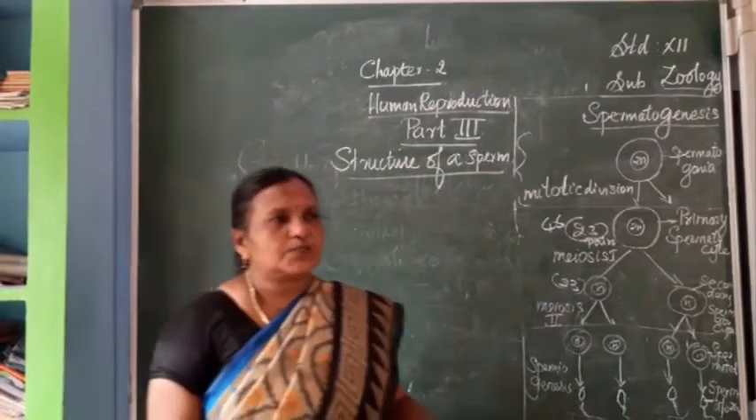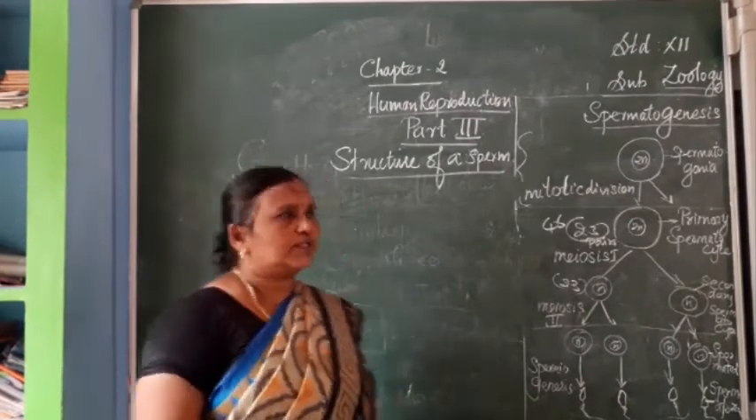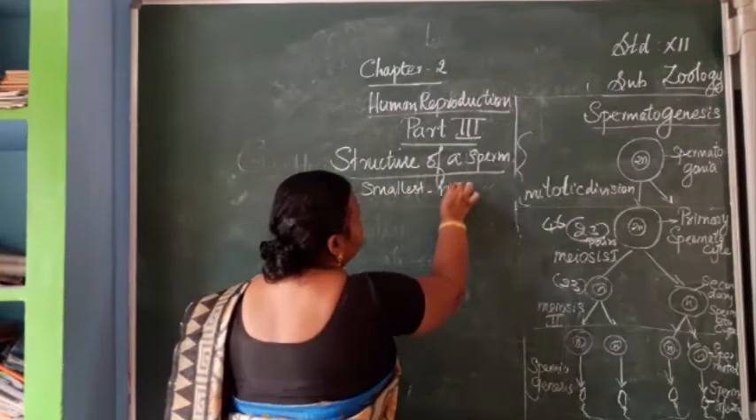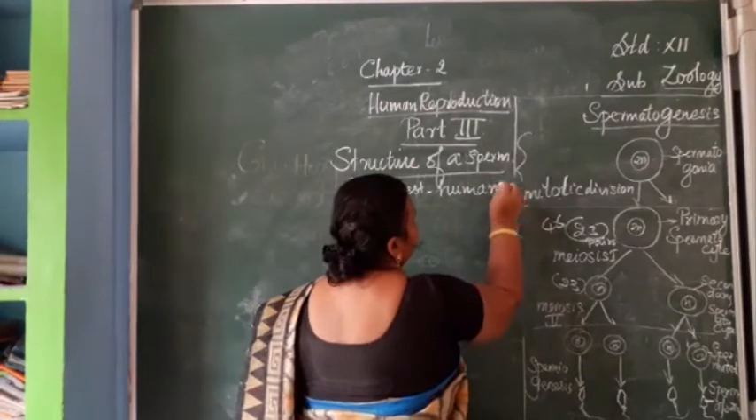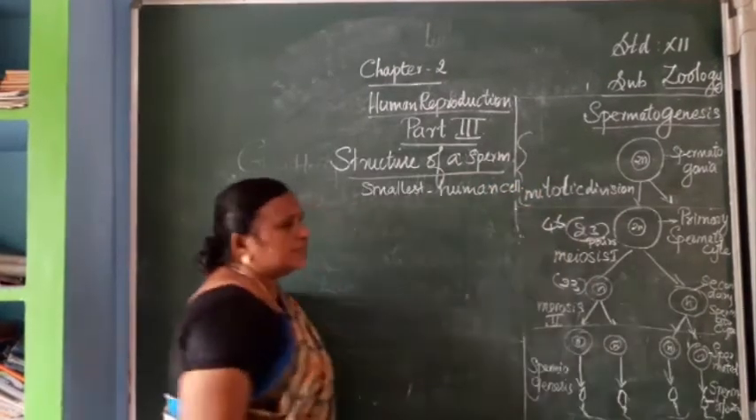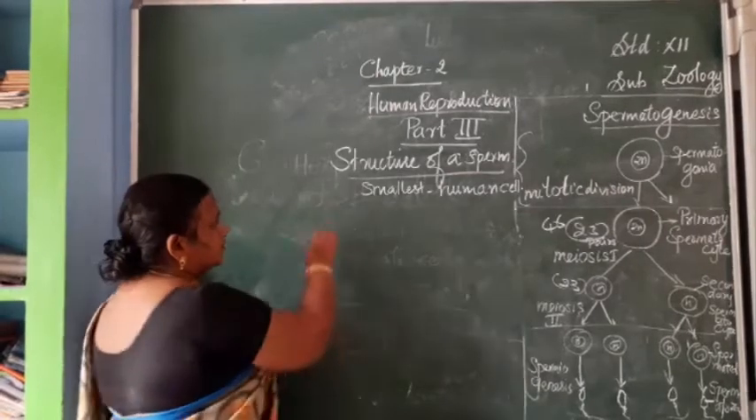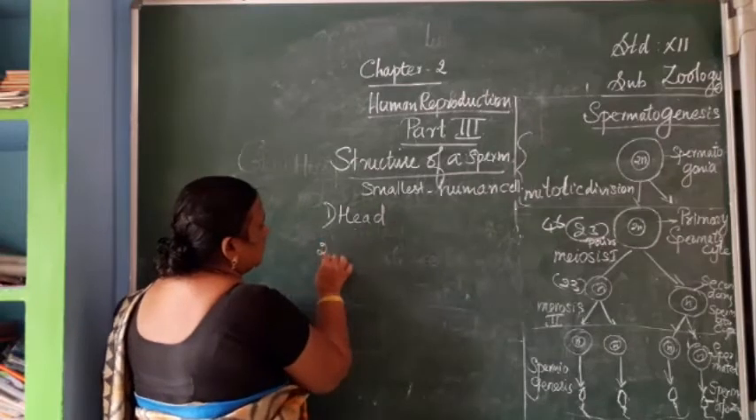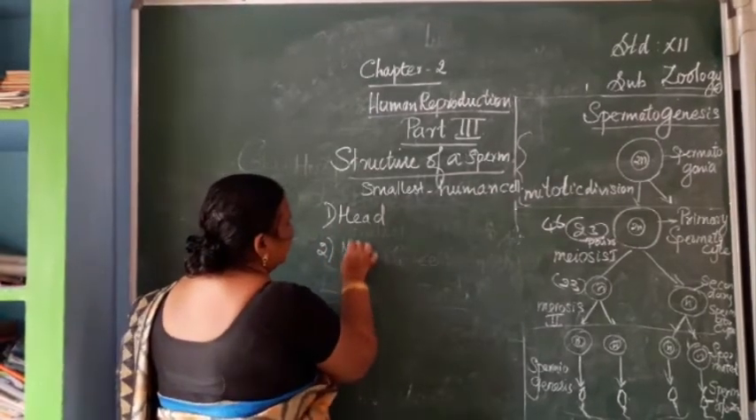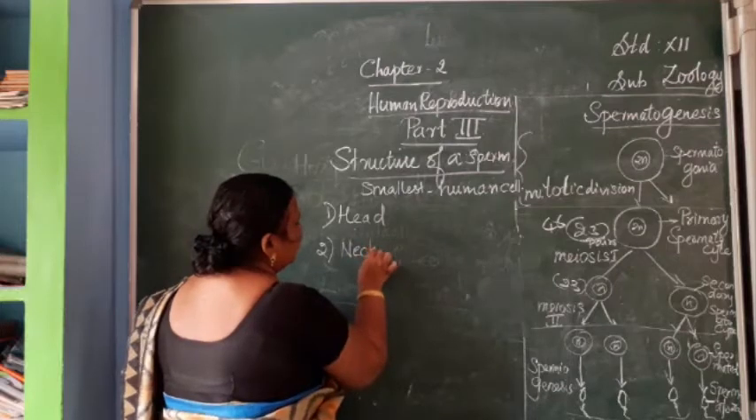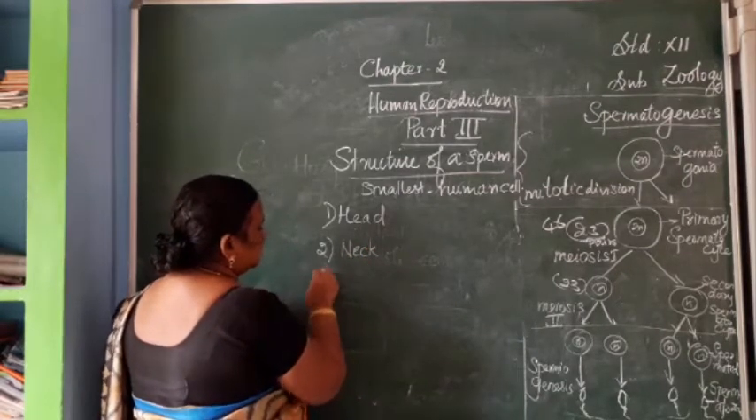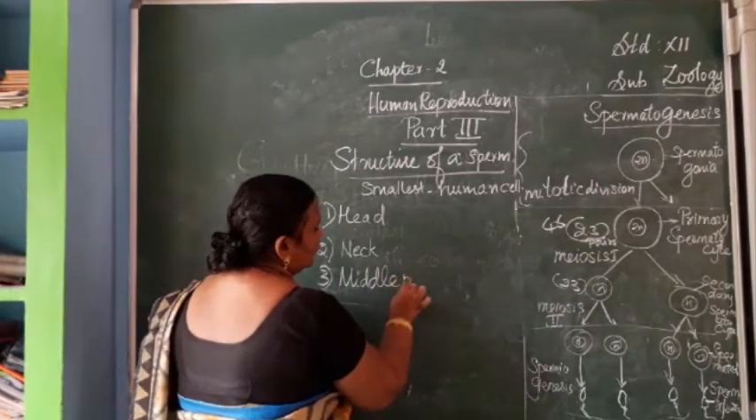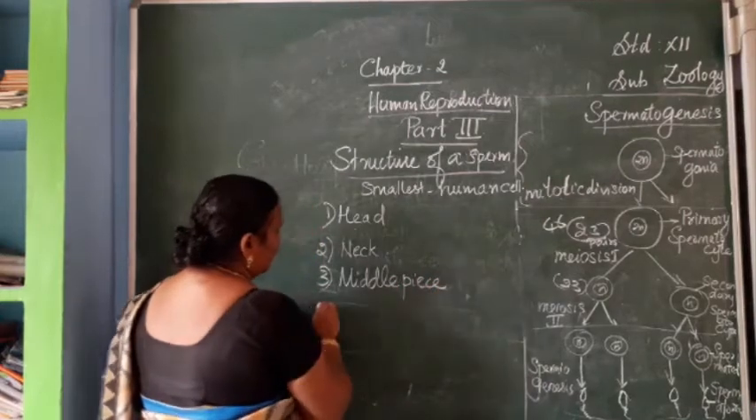The sperm is the smallest human cell. So it is the smallest cell, smallest human cell. It has mainly three portions, not like the others. First one is the head region, then second one, neck region, third one, middle piece, and the last one is the tail.